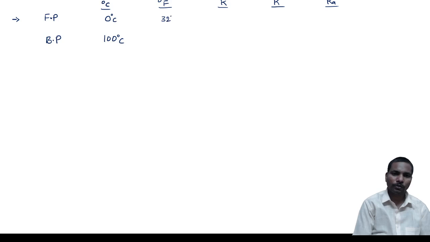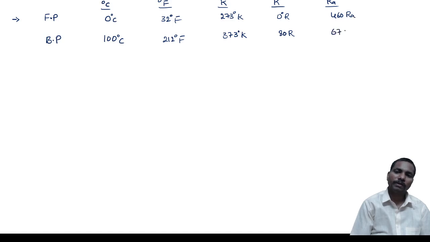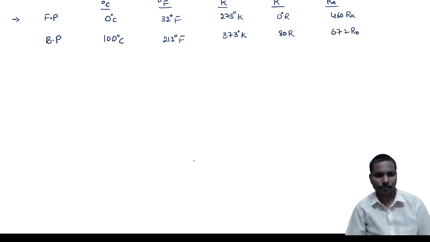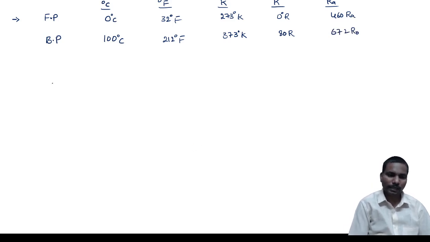Fahrenheit, 32 degrees Fahrenheit, 212 degrees Fahrenheit. Kelvin starts from 273 Kelvin and ends at 373 Kelvin. This is the freezing point, this is the boiling point. 0 Römer, 80 Römer. Here 460 RA, 672 RA. Correct?